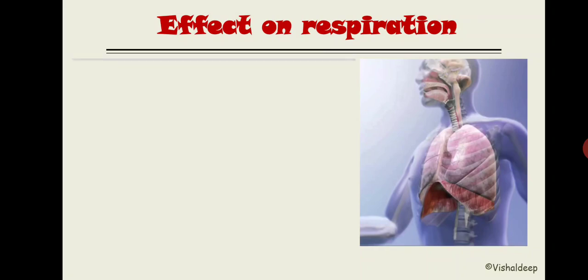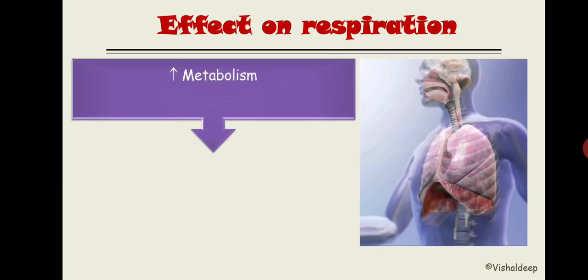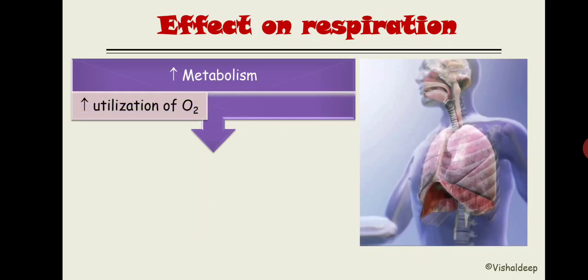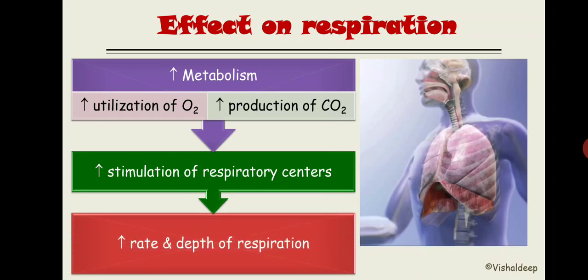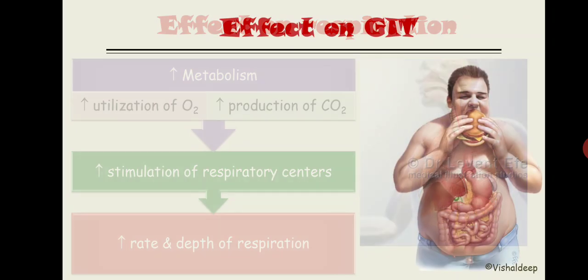Now what is the effect on respiration? Thyroid hormone, by increasing the metabolic rate of the entire body, will increase the utilization of oxygen and ultimately increase the production of carbon dioxide. Both of these, increasing utilization of oxygen and increasing production of carbon dioxide, ultimately stimulate the respiratory center and increase the rate and depth of respiration. Right? Very simple.